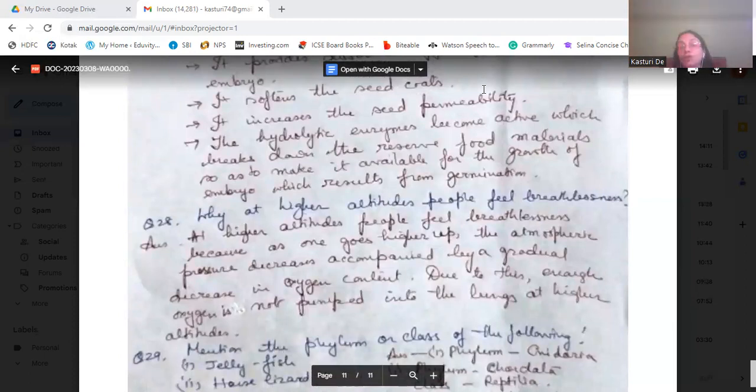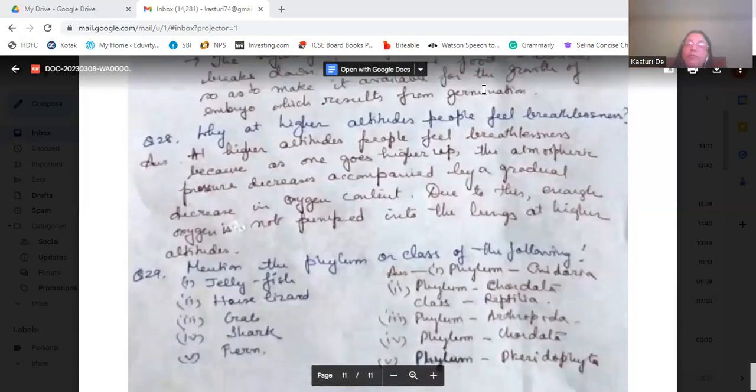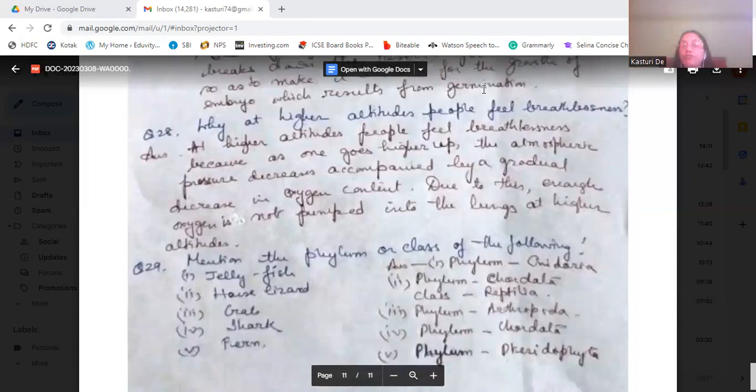Why at higher altitudes do people feel breathlessness? Because at higher altitudes, as one goes up, the atmospheric pressure decreases, and the oxygen content in the atmosphere also decreases. So due to this, enough oxygen is not pumped into the lungs at higher altitudes, and so they become breathless. Then mention the phylum or the class of the following: jellyfish.